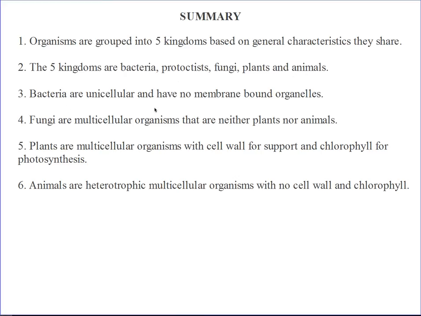Bacteria are unicellular and have no membrane-bound organelles. Fungi are multicellular organisms that are neither plants nor animals. Plants are multicellular organisms with a cell wall for support and chlorophyll for photosynthesis. Animals are heterotrophic, multicellular organisms with no cell wall and no chlorophyll.